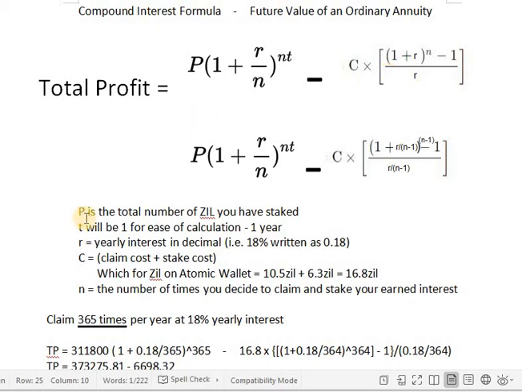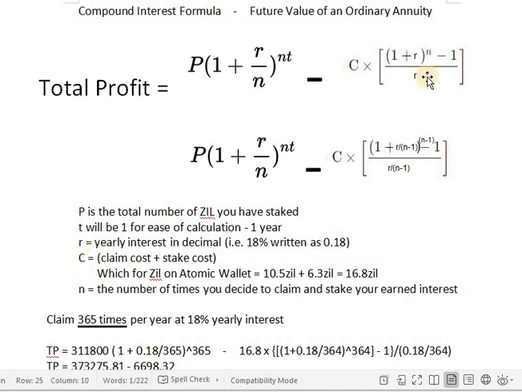So the P in the above formula is the total amount of ZIL that you have staked. The T at the exponent over here, we're just going to use it at 1 year for ease of calculation. The R is your yearly interest in decimal. This is going to change, obviously, so you're going to have to recalculate this for yourself.